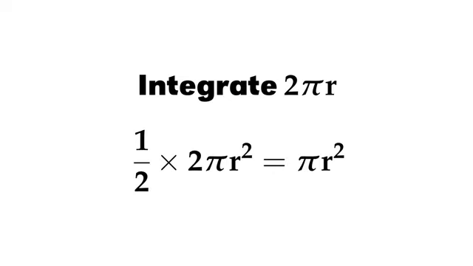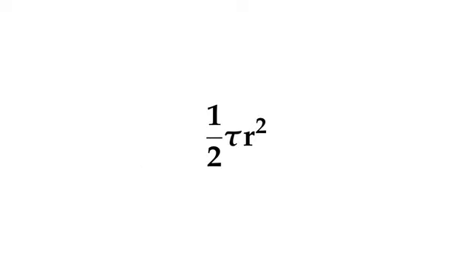Alternatively, if we use calculus, then at some point we integrate 2 pi r with respect to r to get 1/2 times 2 times pi r squared, i.e. again 2's cancel to give pi r squared. The tau version of the area of a circle is 1/2 tau r squared. Okay, this uses more symbols, but the half reminds us to take half the circumference, or that we are integrating r. So even here, tau is providing a service for us. It helps us remember proofs.